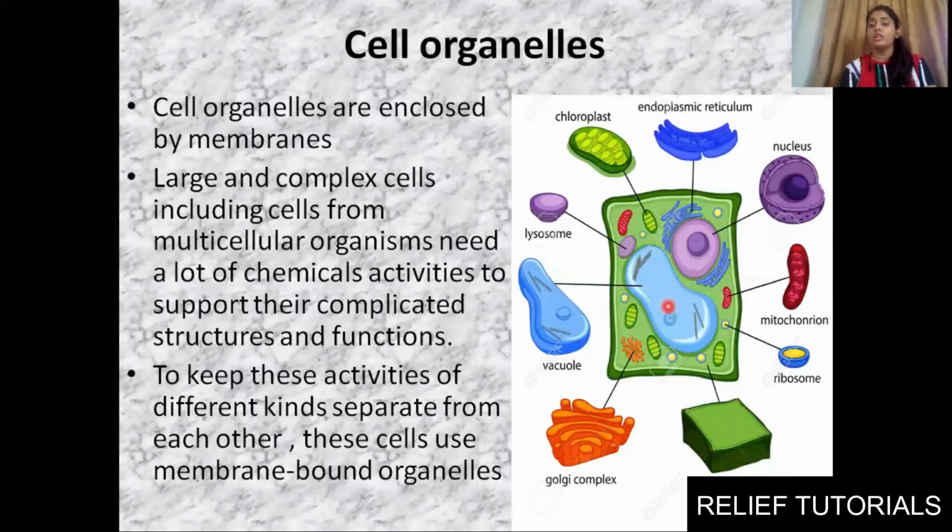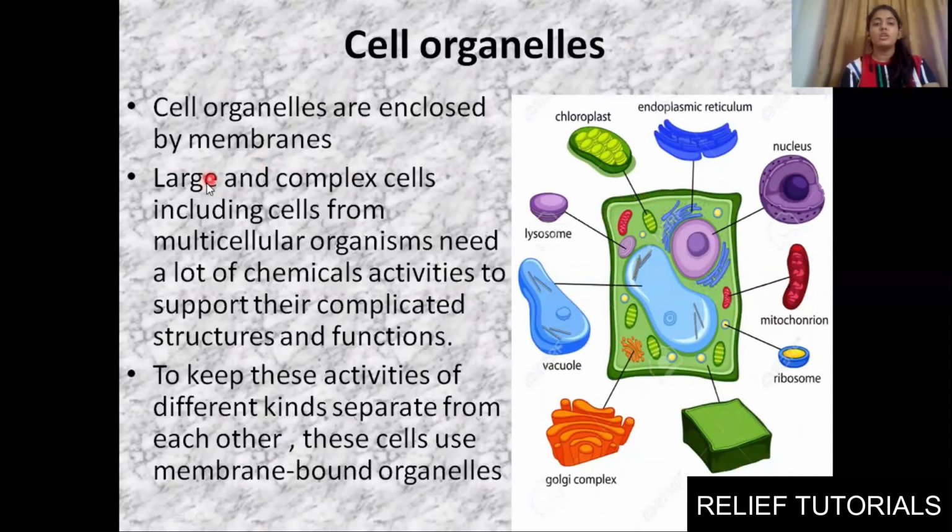Large vacuole will help to store food and water. It will also give turgidity to our cell. Chloroplast gives color to our plant body. It has chlorophyll in it, so it will give color to the plant body. It will also help in photosynthesis. Lysosome will remove the waste from the plant cell. So each and every cell organelle has a specific function that it needs to carry out, and that makes an entire cell.